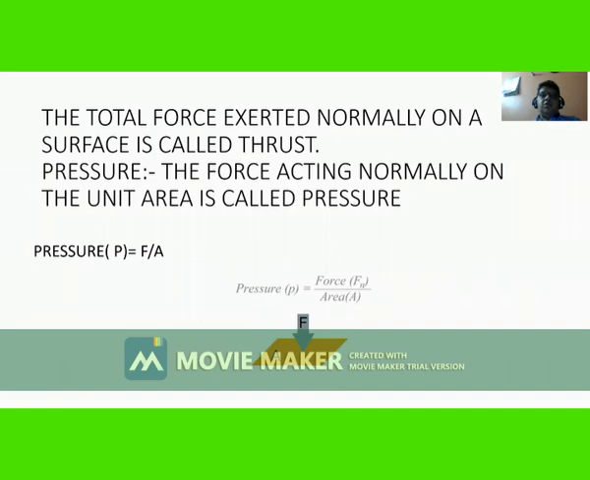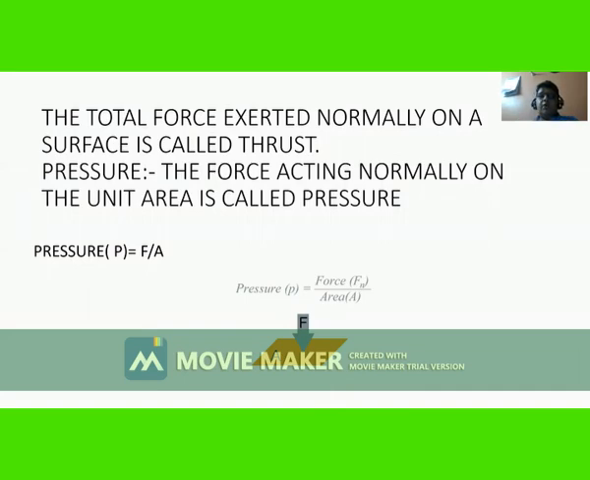What is thrust? The total force exerted normally on the surface is called thrust. When we are applying the force normally over the surface, that is called thrust.